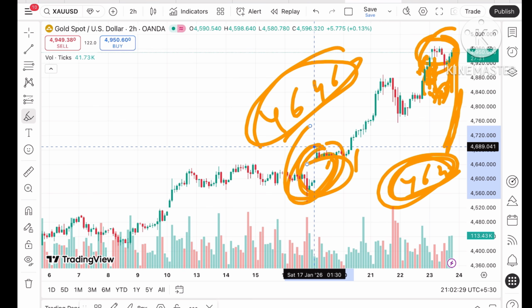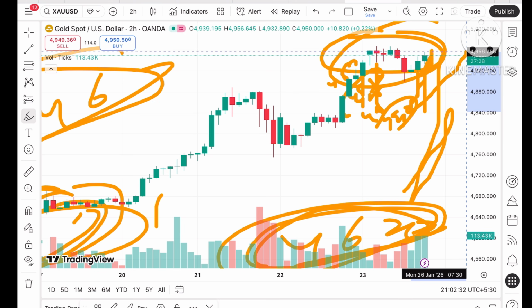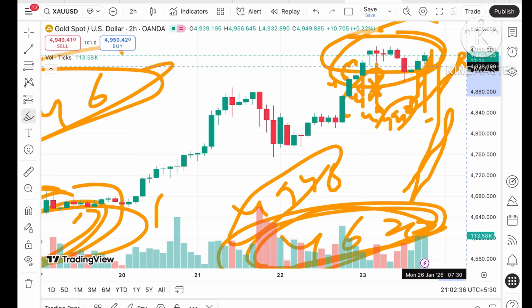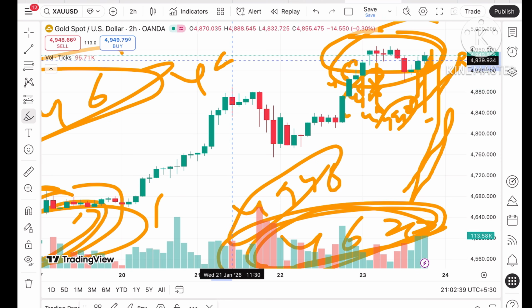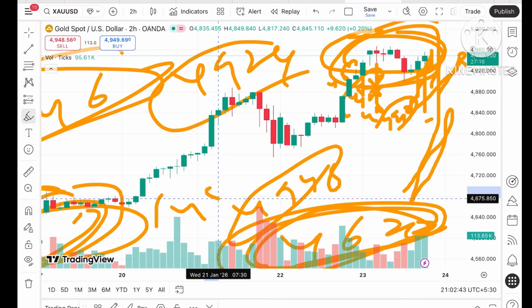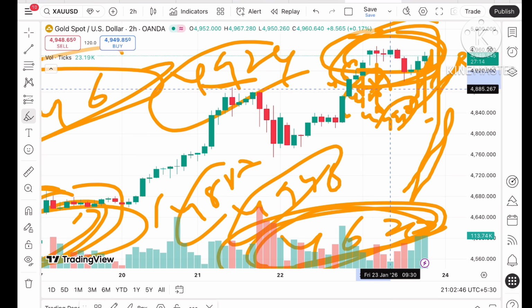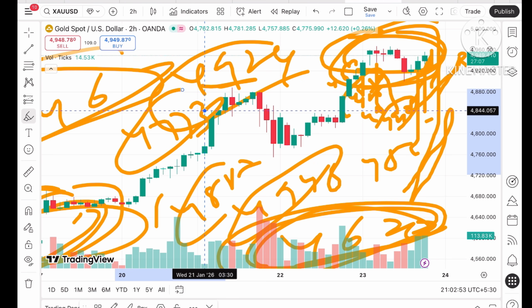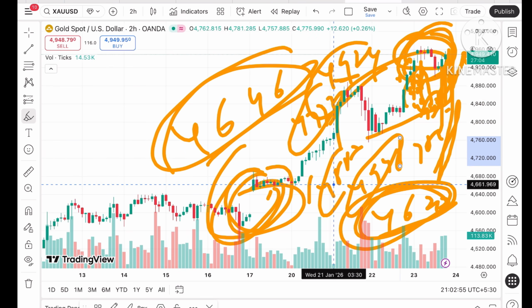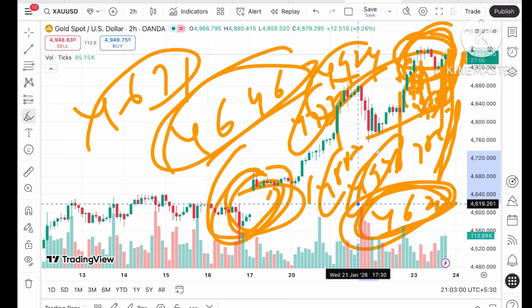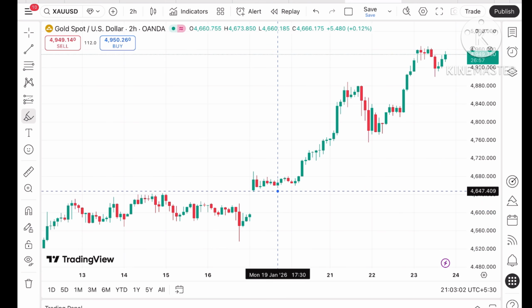On the 2 hour chart, if the price keeps moving above a level of around 49.48, there is a higher chance of upside, but as soon as the price starts falling below a level of around 49.29, it can break this particular zone and move towards 48.87. If the price falls below this level, a chance of going towards 48.40 will be there, and from there a further fall can be seen towards $47.73. Then there will be a zone breakout, so the price can go further low, and after that it can move towards 46.91, and then this gap can be filled, so we can see a further fall.